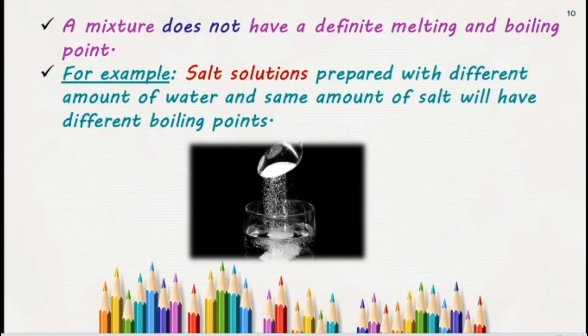If you add more sugar or more salt, the solution has a different boiling point. Depending upon the amount of salt or sugar you add, the point also differs. In general, mixtures do not have definite melting and boiling points because we are adding the substance in any proportion, so they do not have a proper melting or boiling point.